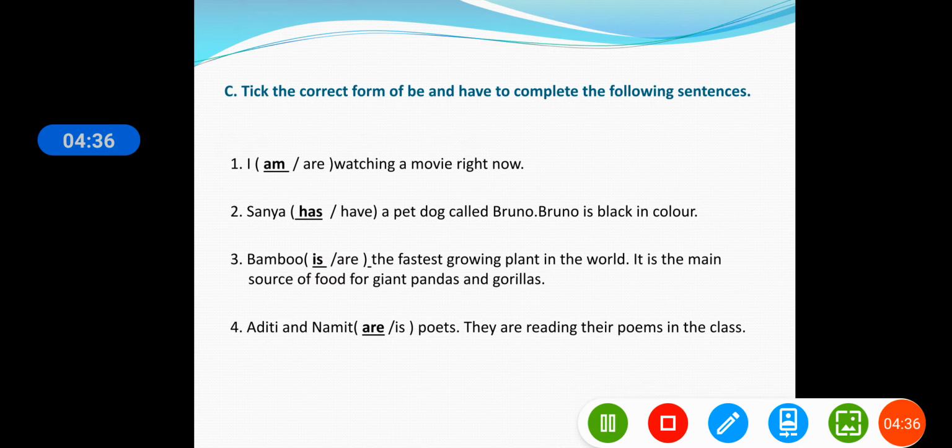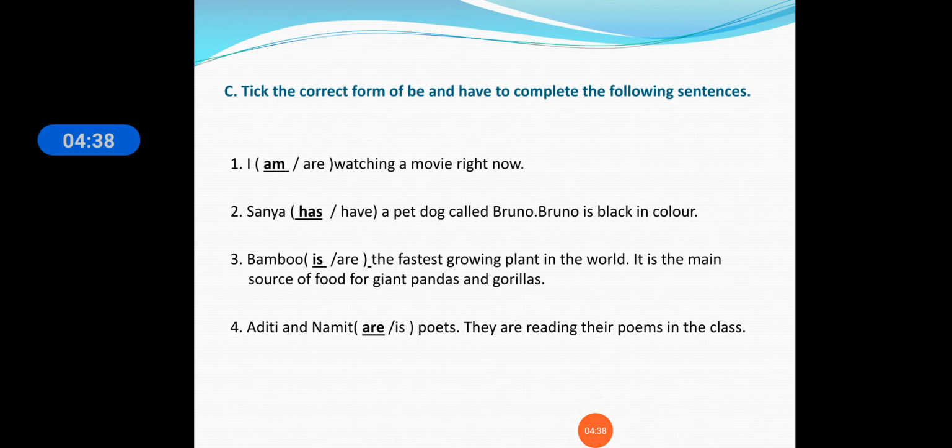Now third one. Now see here in the third one you can see: Bamboo is the fastest growing plant in the world. It is the main source of food for giant pandas and gorillas. Here you can see bamboo is referred to as is. Why is it a singular form? So we have used is, okay? If it is a plural form we will use are, okay?